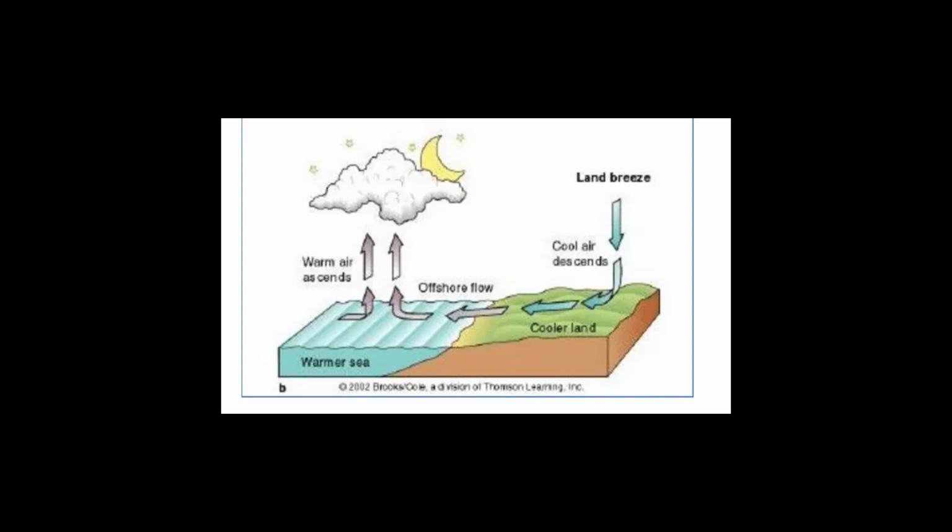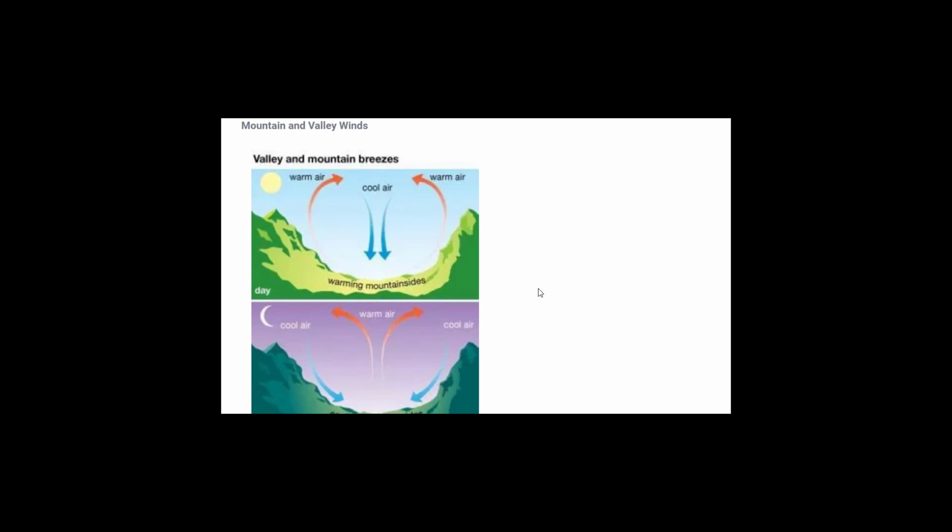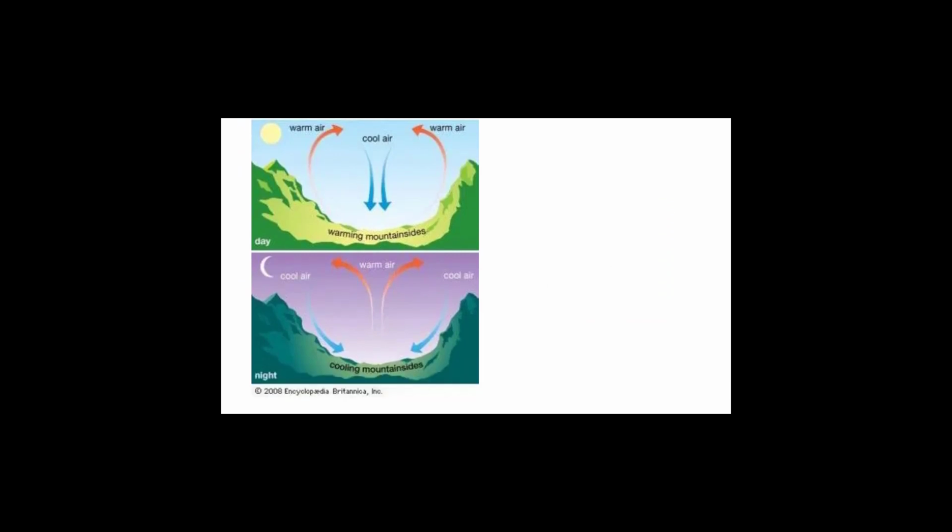The next kind of breeze or wind is mountain and valley wind. This is very similar to the phenomenon we have seen in land breeze and sea breeze. Over here, during the daytime, these slopes get heated very quickly as they receive more sun rays than the valleys. So this is the valley and these are the slopes. When any part receives more heat during daytime, the air heats up and moves upwards. This is a very common phenomenon, and after reaching a certain height it will start cooling down because it can't move beyond the tropopause.